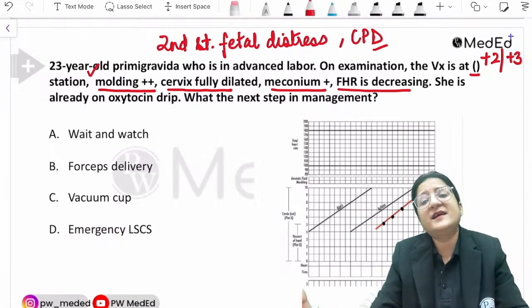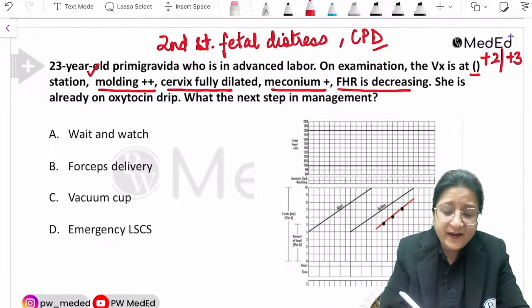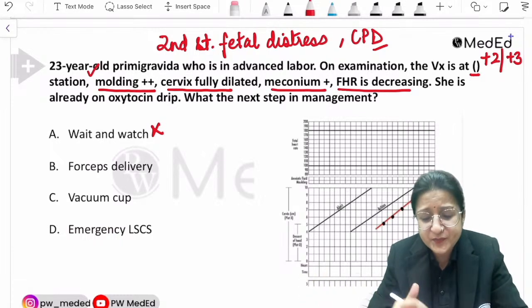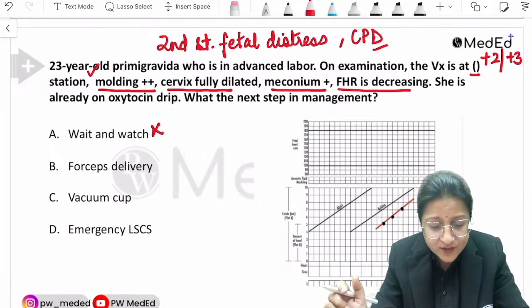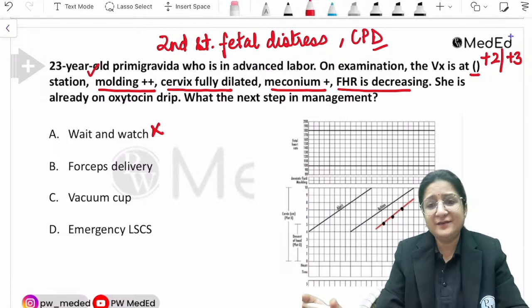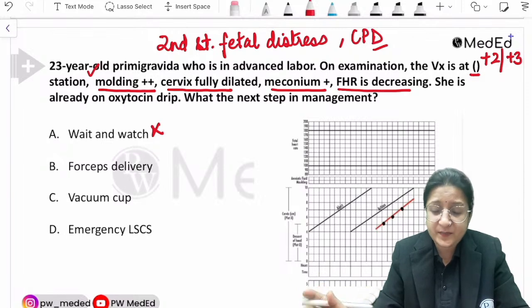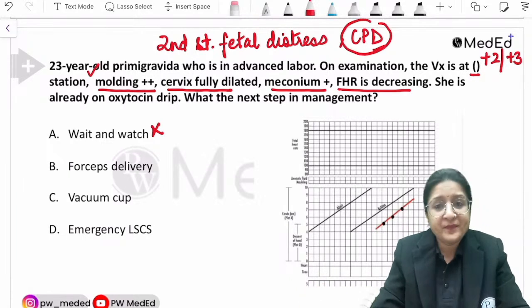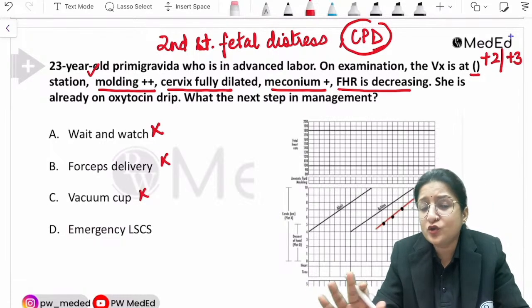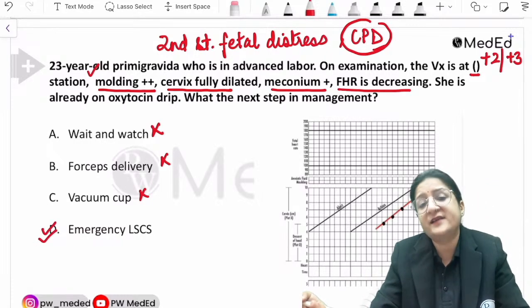So Rohit is answering correctly, it is an emergency cesarean section. Very good, because waiting and watching is not an option, obviously, because fetal distress is happening and she's been in advanced labor for quite some time, most likely. Now the other option is instrumental delivery. Well, instrumental delivery of any kind is not to be done whenever there is evidence of CPD. Forceps and vacuum or any form of instrumental delivery is not to be done. So the best answer to choose is emergency cesarean section.